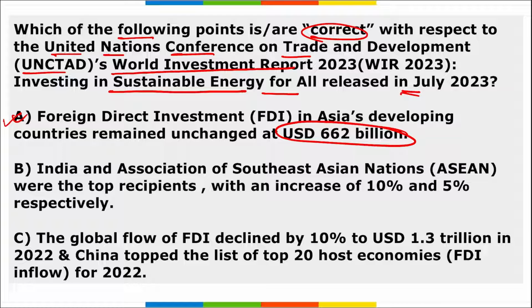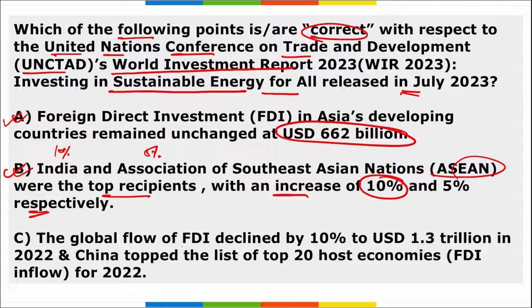So yes, option A is correctly matched. Then the 2023 report stated that the global flow of FDI declined by 12% to $1.3 trillion in 2022. Then remember, India and ASEAN were the top recipients with an increase of 10% in India and 5% in ASEAN respectively. So option B is also correct.